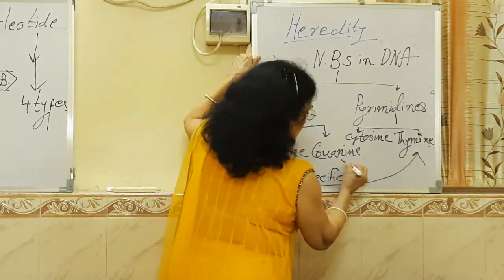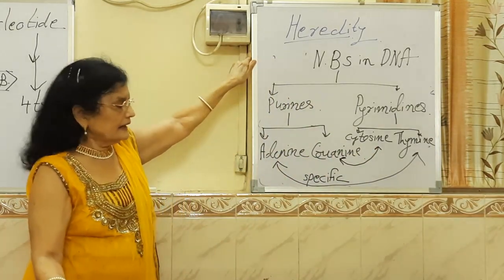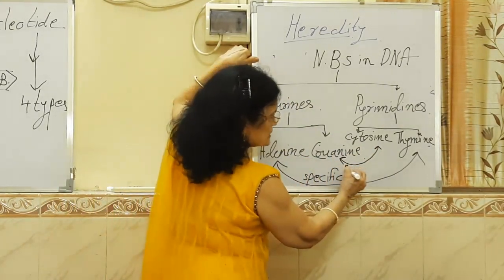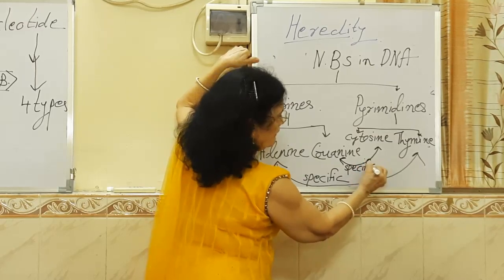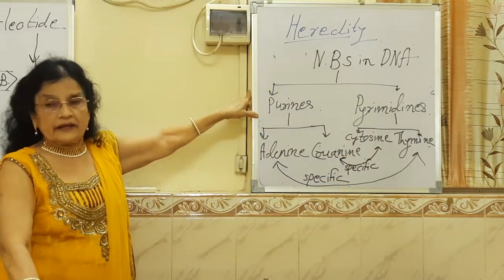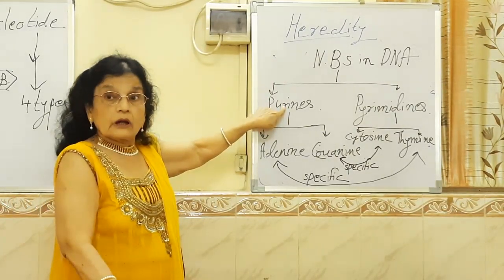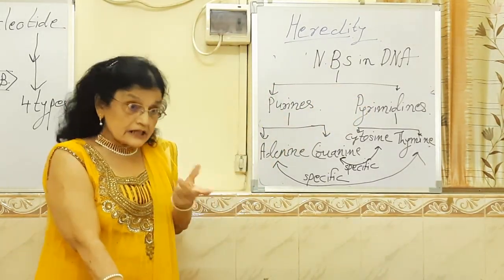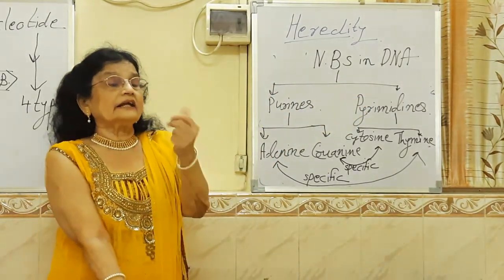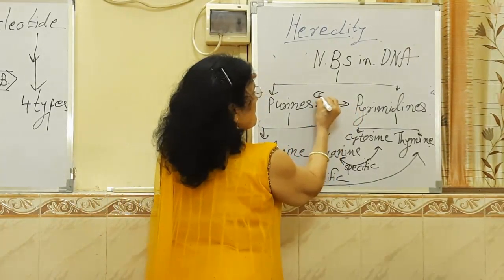So this type of affinity or special liking is again called specific nitrogen base pairing. But purines always come in front of pyrimidines, and this is called complementary base pairing.